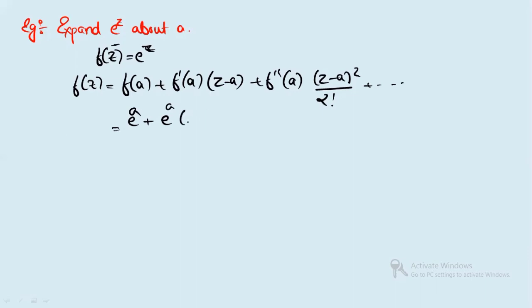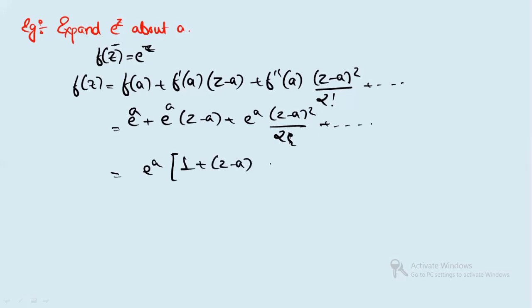This will be (z minus a), plus again e to the power a times (z minus a) whole square by factorial 2, that means it's just 2, plus and so on. So finally you can write e to the power a times (1 plus (z minus a) plus 1 by 2 (z minus a) whole square plus and so on). So this is how you can do.